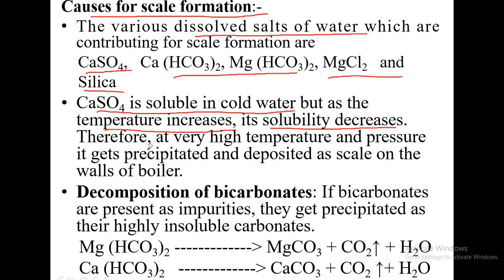Therefore, at very high temperature and pressure, during the production of steam, calcium sulfate gets precipitated because of the decrease in solubility. When it gets precipitated, it gets deposited on the walls of the boiler as scale.